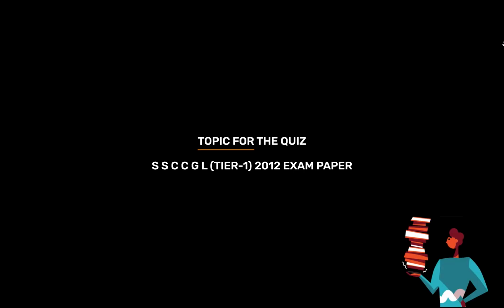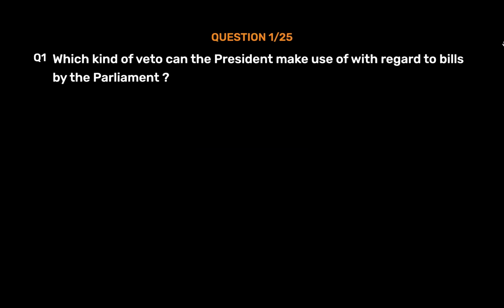Topic for today's quiz is SSC CGL Tier 1 2012 exam paper. Question number 1. Which kind of veto can the President make use of with regard to bills by the Parliament?